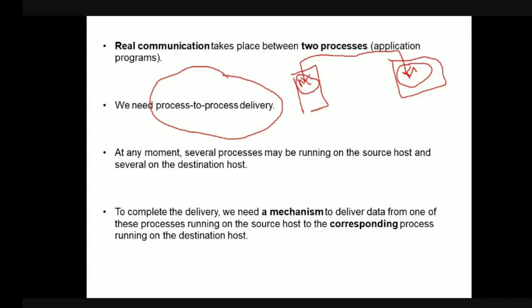But actually, at a given point of time, there may be several processes working in the source, and several processes working in the destination. So there should be a provision for this. Let us say there is a process p1; there should be a provision to uniquely identify this process among all the other processes in the system. For this reason we are going to use the concept of process to process delivery.